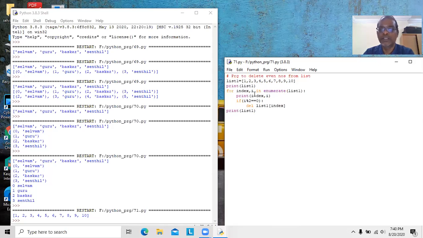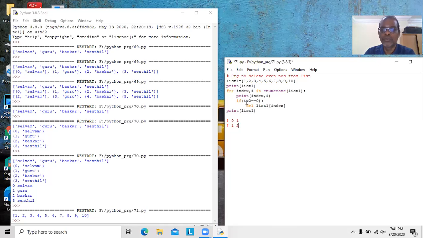First, index will be assigned with 0 and i will be assigned with 1. Okay, it displays 0, 1. Then here i is 1, and 1 modulus 2 gives a false condition, so this will not execute. Then it goes here. Now index will be assigned with 1, and i will be assigned with 2.